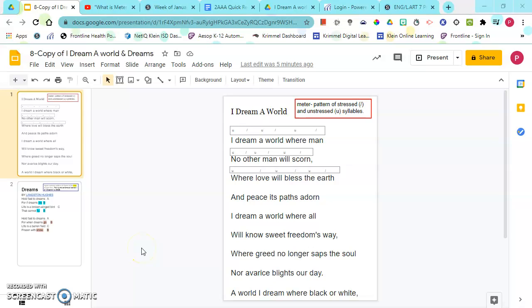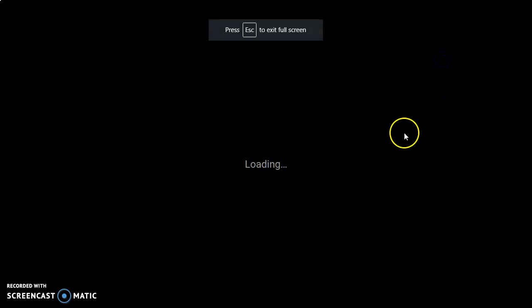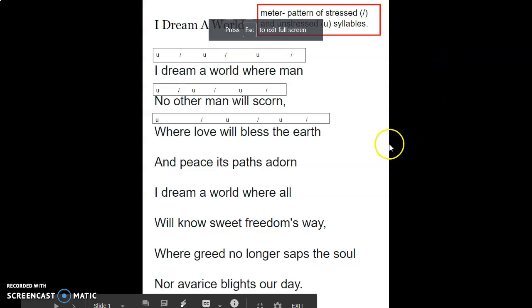Good afternoon. Today we continue reading poetry in ELA. You need to get the copy of I Dream a World and Dreams that was posted for Wednesday in Schoology. I Dream a World is the poem that we read on Tuesday, and today we're going to focus on meter.